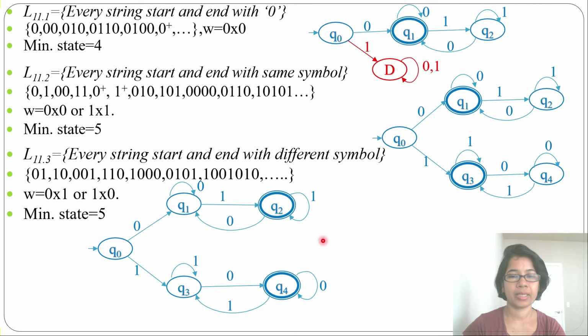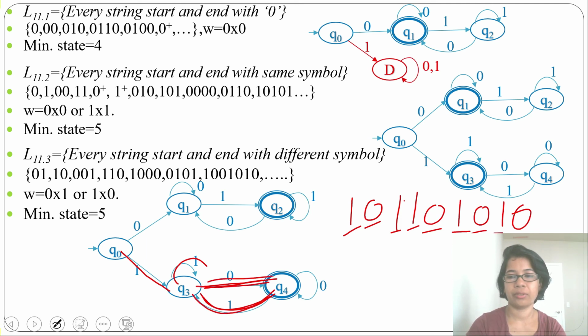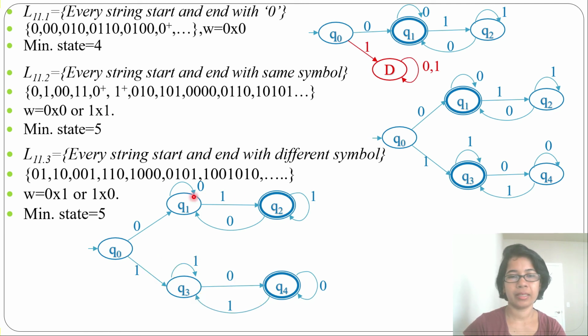Now this DFA will accept strings that start and end with different symbols. Let's take a bigger string and check whether it is accepting or not. First one, from Q0 it will go to Q3, then for 0 it will go to Q4, then for 1 it will come to Q3, then for 1 it will be a self loop, then for 0 it will again go to Q4, then for 1 Q3, then for 0 again Q4, then for 1 Q3, then for 0 again Q4, and it will accept. You can take any string and check, it will accept strings that start and end with different symbols.